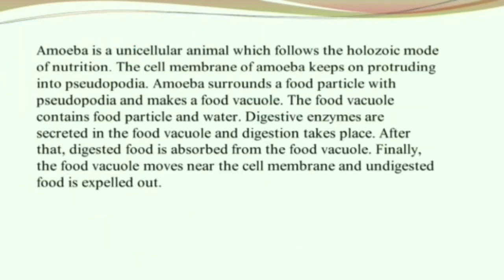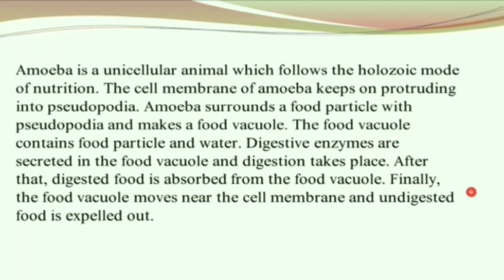Coming to amoeba. The cell membrane of amoeba keeps on protruding into the pseudopodia. Amoeba surrounds a food particle with the pseudopodia and makes a food vacuole. The food vacuole contains food particles and water. Digestive enzymes are secreted in the food vacuole and digestion takes place.